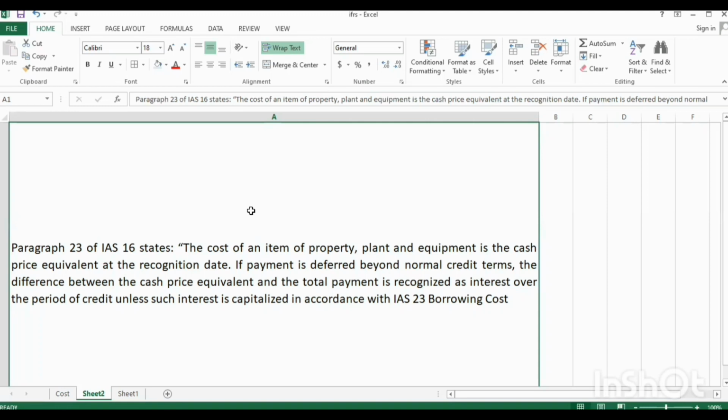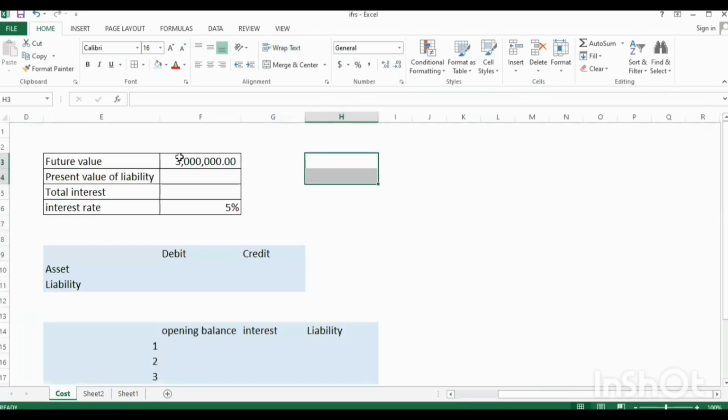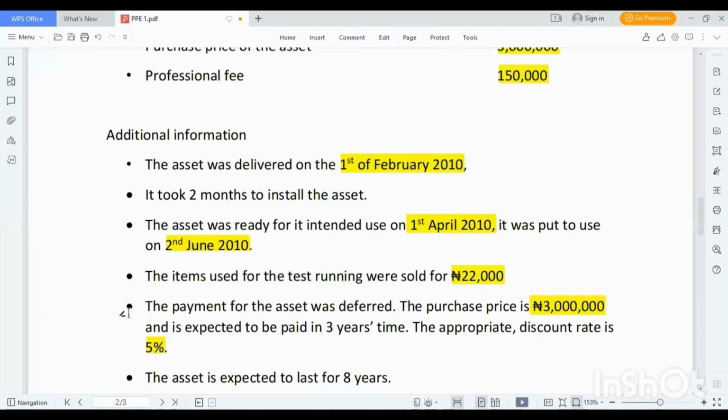the interest elements will be expensed in the profit or loss accounts. But IAS 23 provides a provision for capitalization of interest on qualifying assets. This will be treated in a subsequent video, but in this video, interest elements will be expensed through the profit or loss accounts. Let's look at the purchase price. The fair value of the asset is 3 million naira. So we have 3 million as the purchase price of the assets.